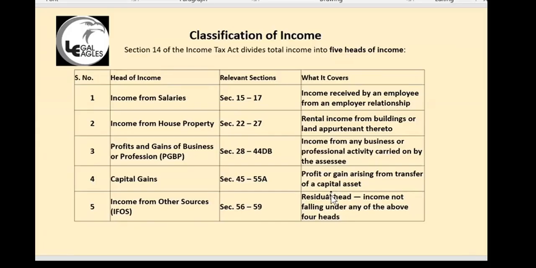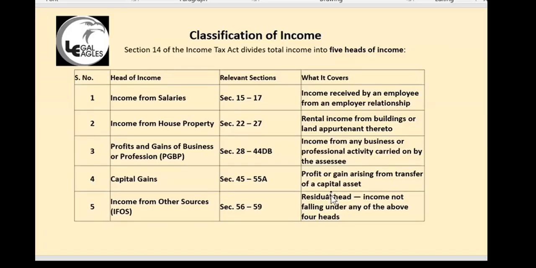So if it is a private limited company, it is business income. If it is an individual proprietary company, it is your personal business. Even if you are having business in different names, say you are a proprietor of 5 different companies, A, B, C, D, E, all 5 companies, you will show separate profit and loss account. You take all the profits together, and you will show that total profit of 5 businesses as income from business under this head. You may be having 10 businesses also. It will be shown here.